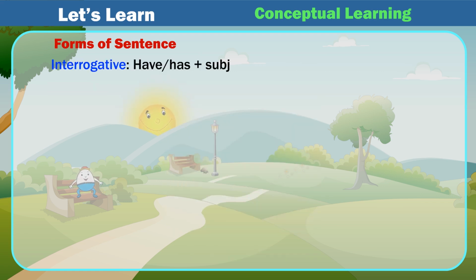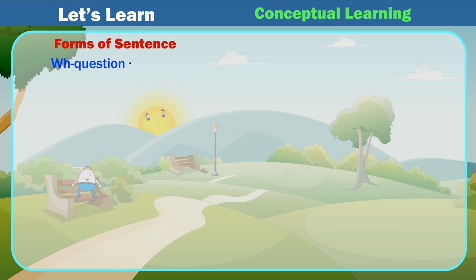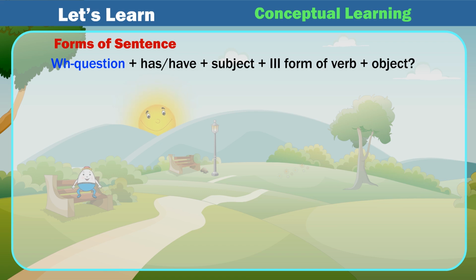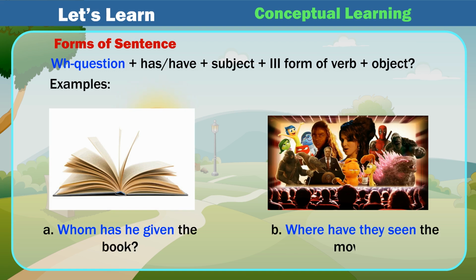Interrogative, have/has plus subject plus 3rd form of verb plus object. Examples: A. Have I done it? B. Has he done it? WH question plus has/have plus subject plus 3rd form of verb plus object. Examples: A. Whom has he given the book? B. Where have they seen the movie?